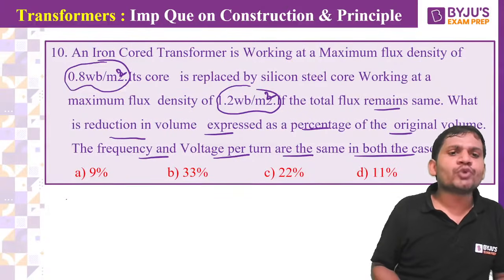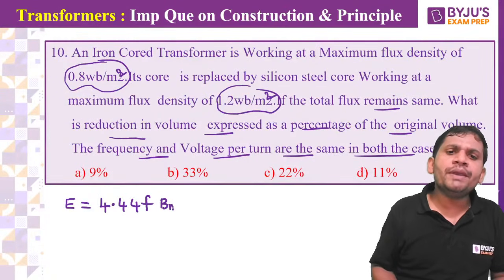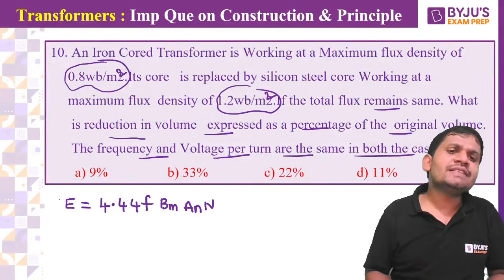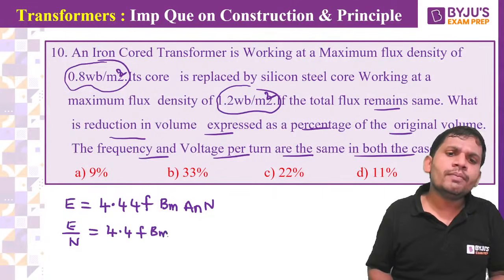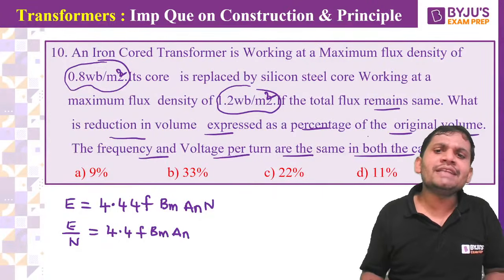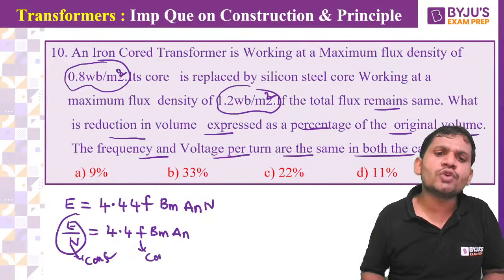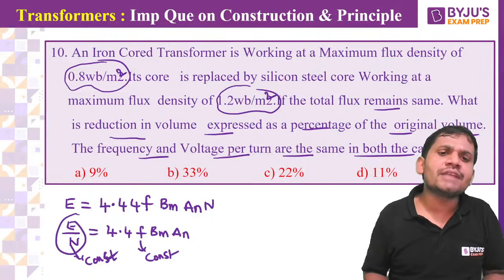It's very simple. Come on, students. E equal to 4.44 f Bm An. This is the EMF equation of the transformer. It is given that E by N, the EMF per turn, is constant. This is mentioned in the problem. And frequency is also constant. It is also given in the problem. If frequency is constant and EMF per turn is constant,